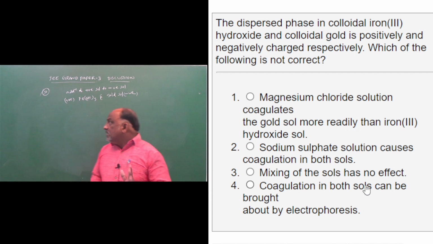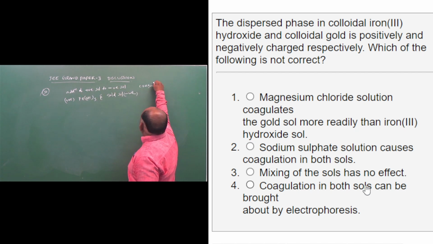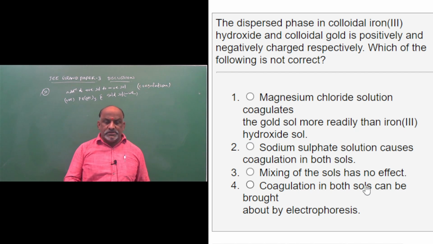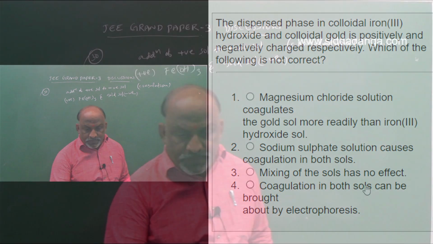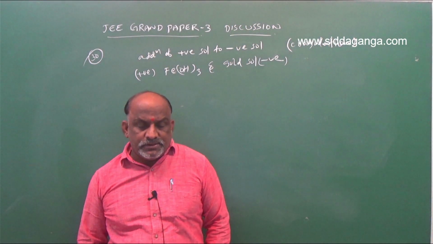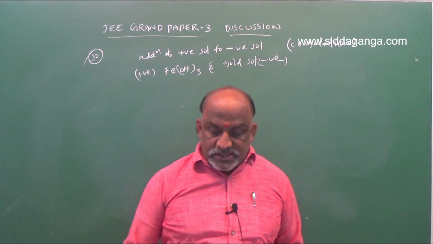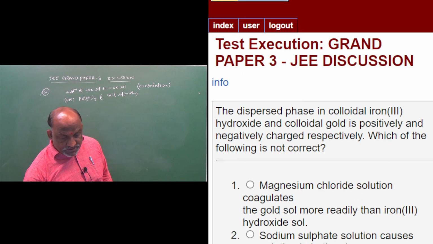Coagulation takes place because of magnesium chloride, Mg2+, and sodium sulfate, Na+, which act according to the Hardy-Schulze rule, based on coagulation capacity. So the third option, mixing of the sols has no effect, is a wrong statement regarding question number 30.